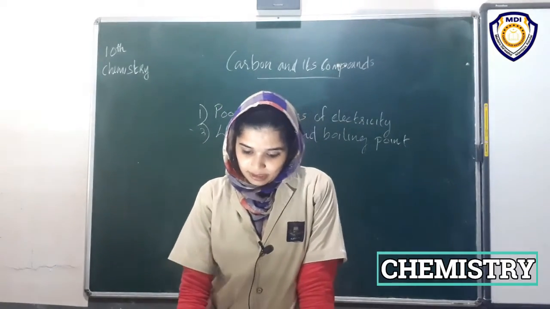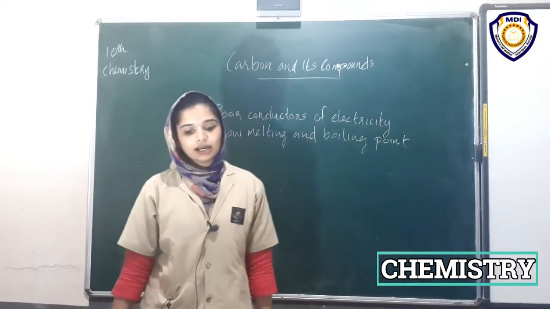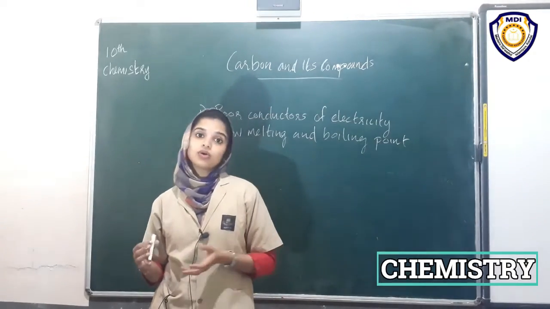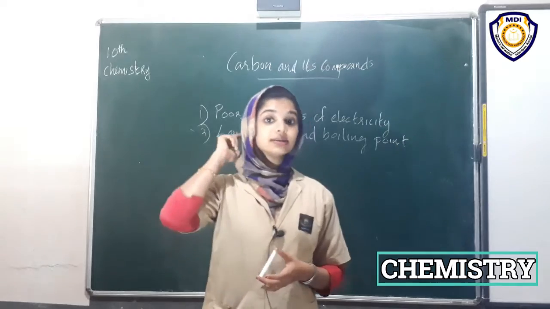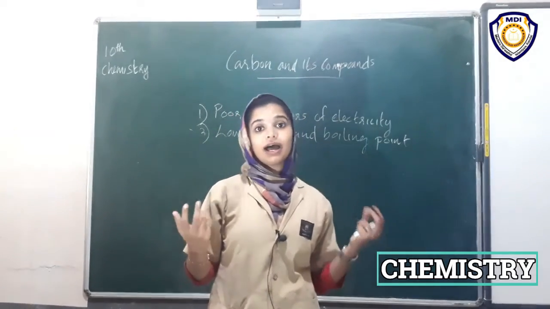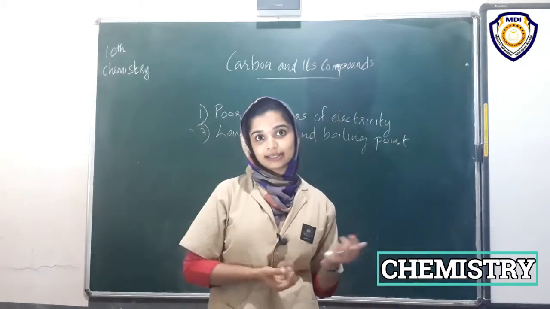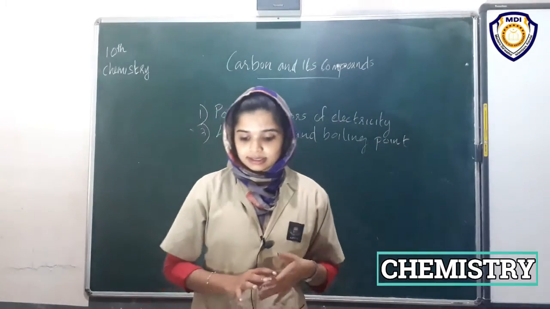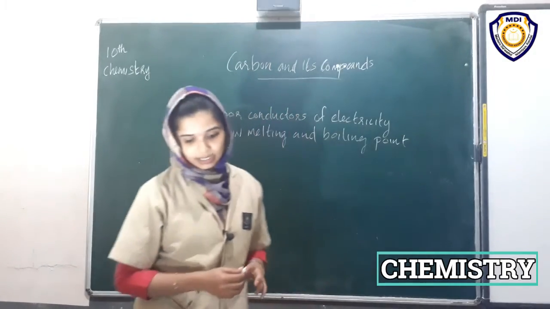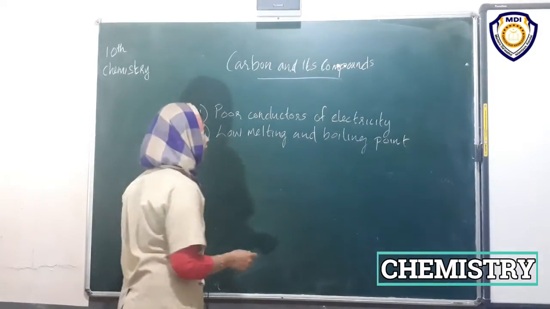Then, the reactivity of different compounds or different elements is different, and it depends upon the valence electrons present in the atoms. Now let's look at the electronic configuration of carbon.